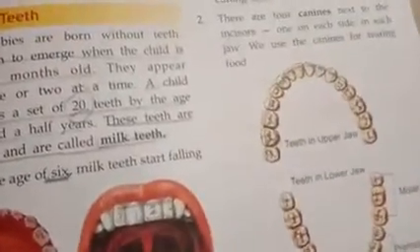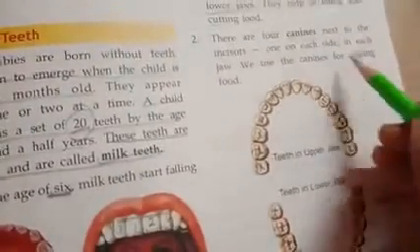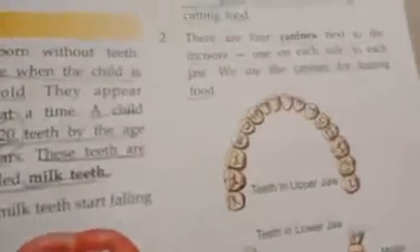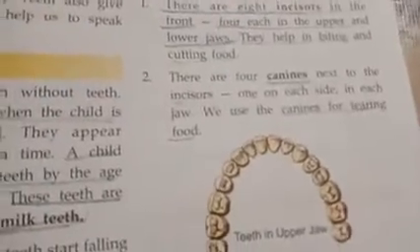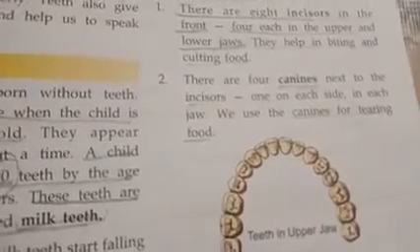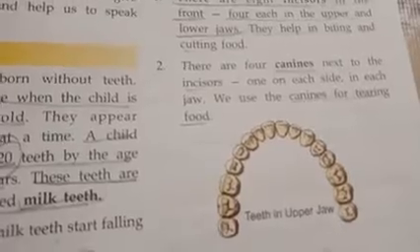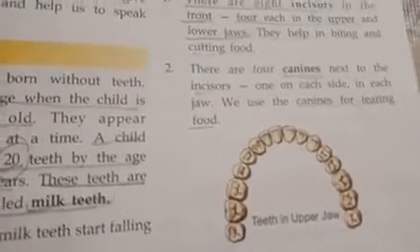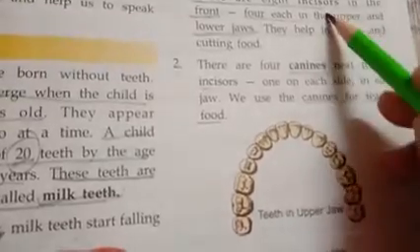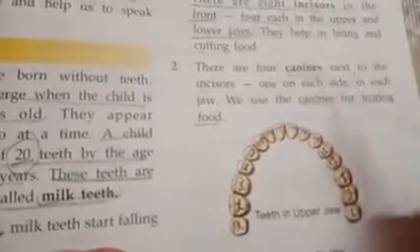So we use the canines for tearing food. Whenever we try to tear anything, every time we use our canines. We don't use our incisors, we use our canines. So these are the two types. Okay, we have 4 types, and these are 2 of them.